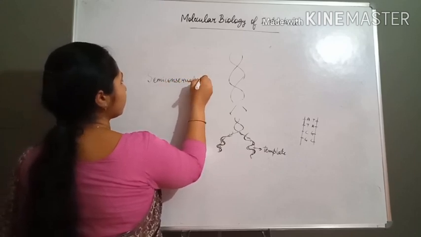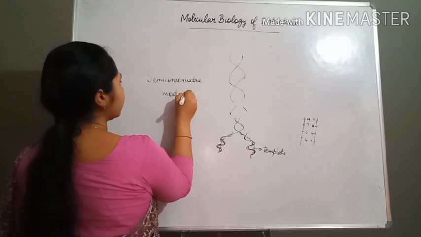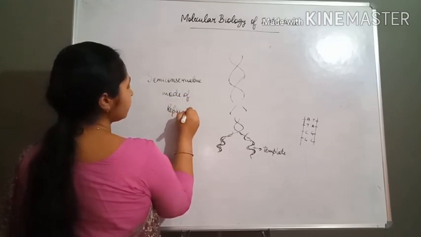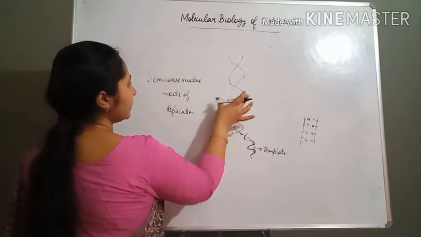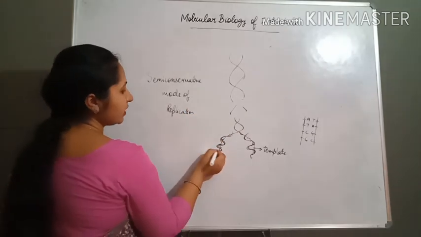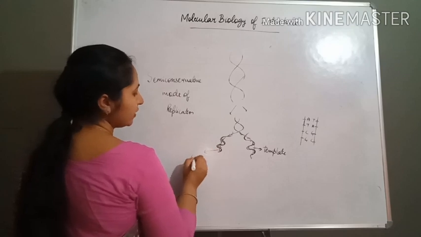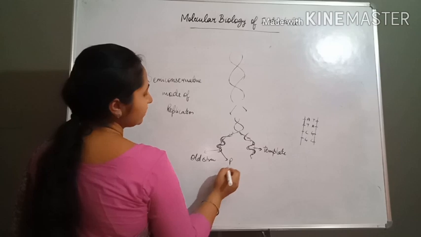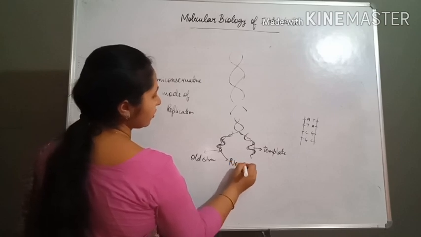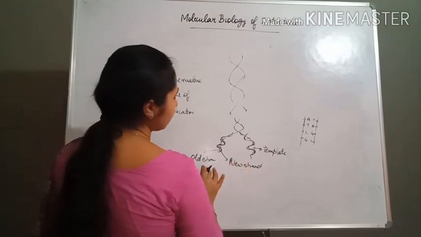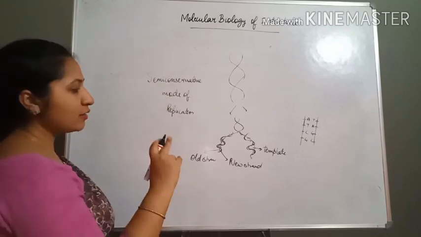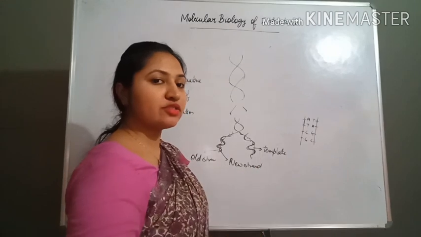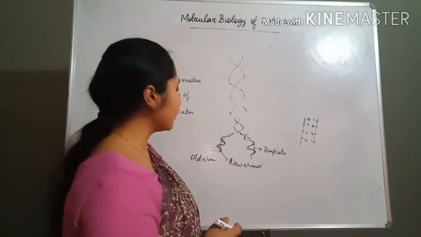Semi-conservative mode of replication. What is the semi-conservative mode of replication? When the DNA uncoils, one strand is the old strand, and one strand is the new strand, made on the basis of complementary base pairing.